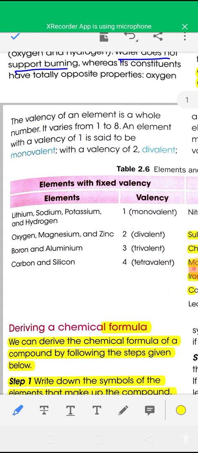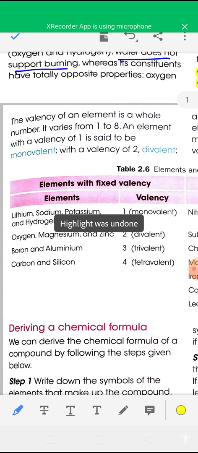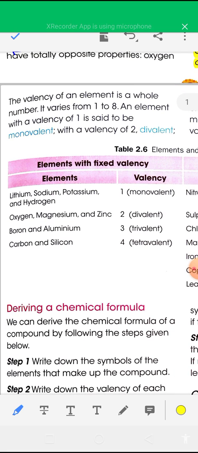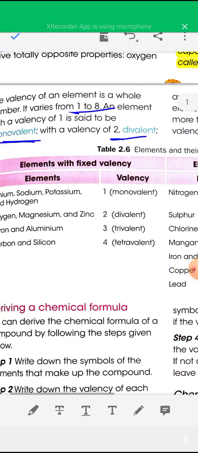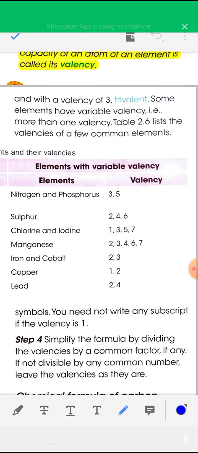The valency of some elements is 1, of some elements is 2, of some elements is 3. The valency of an element is always a whole number, like 1, 2, 3, and it varies from 1 to 8. If the valency of an element is 1, then the element is known as a monovalent element. If the valency of an element is 2, it is known as a divalent element. If the valency of an element is 3, it is known as a trivalent element.